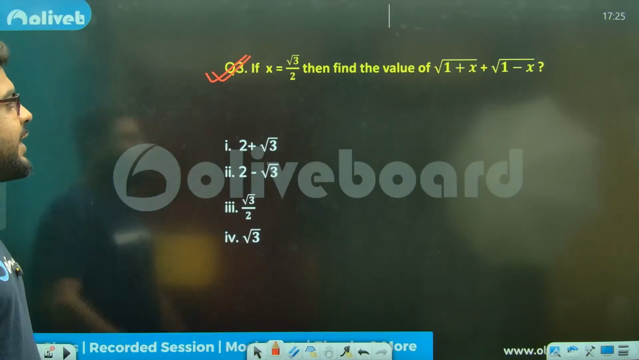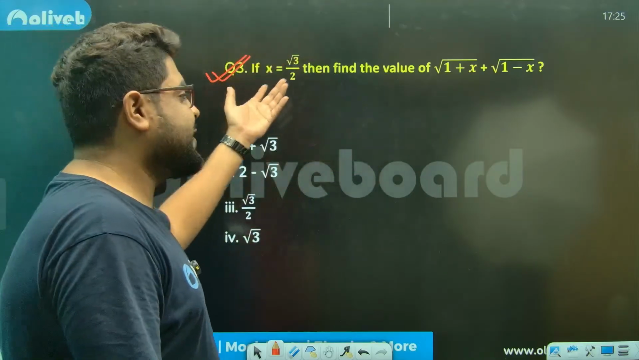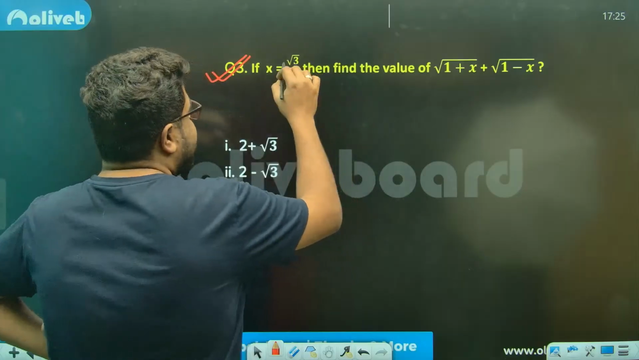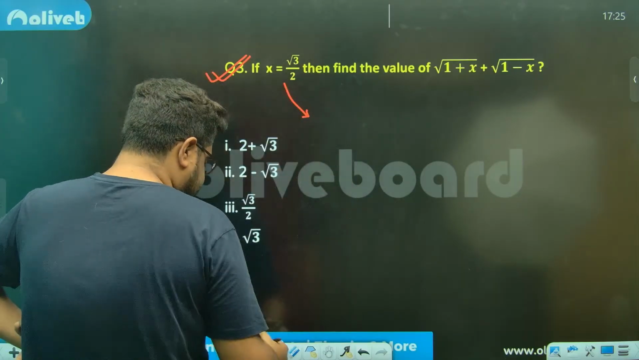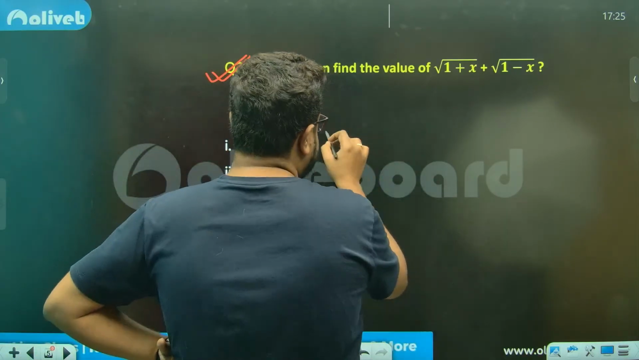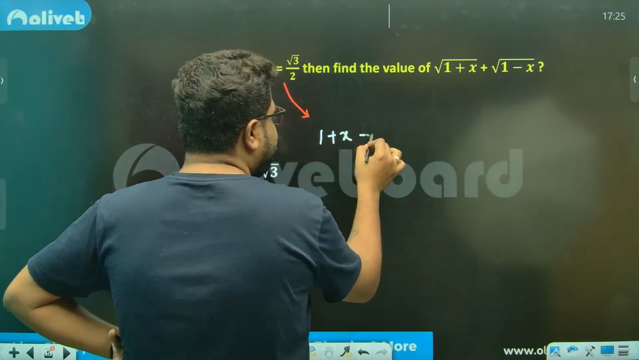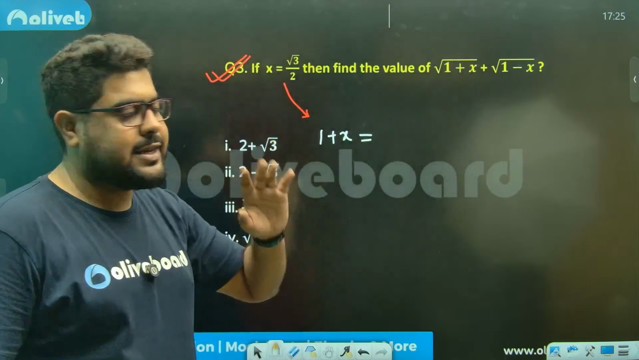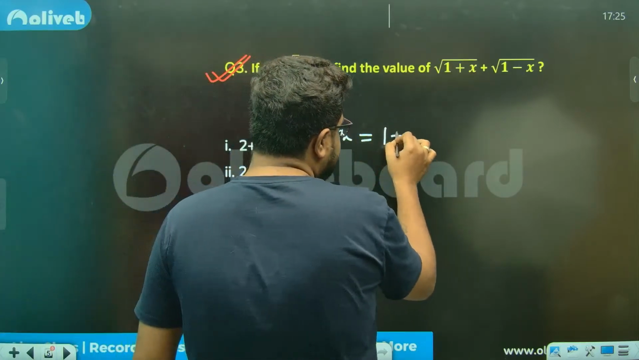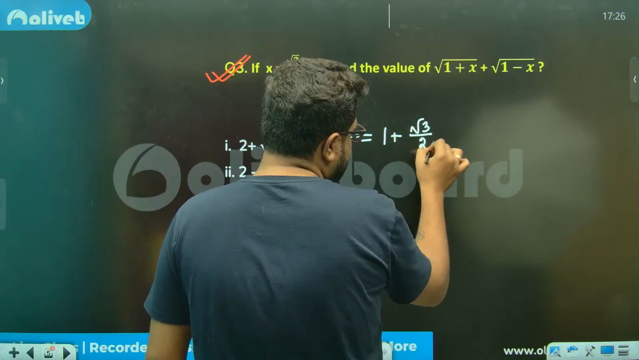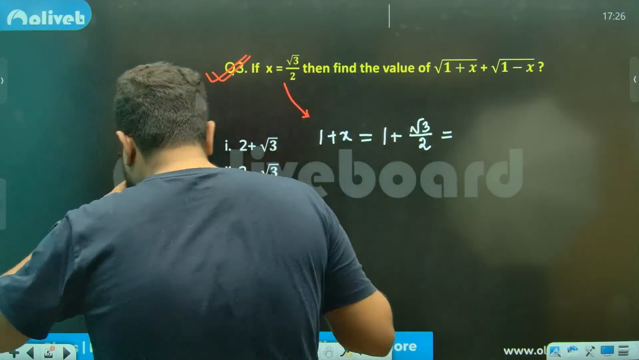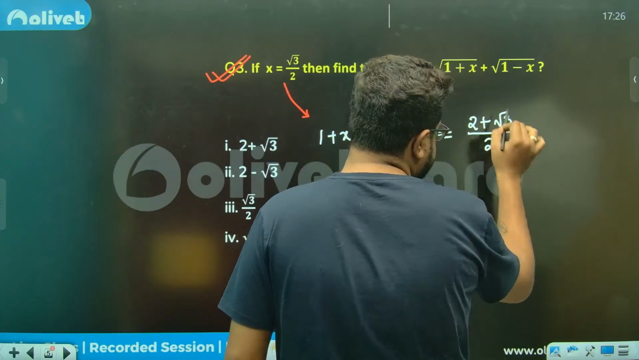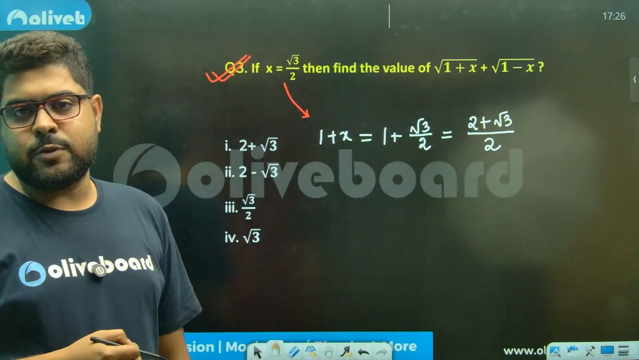If you have faced difficulty in this question in CGL, yes, in CGL maybe you get similar questions. Sir, please understand. X is this. So figure out 1 plus x, because if you figure out 1 plus x, then 1 minus x you will get automatically. Sir, that means 1 plus root 3 by 2. This gives you 2 plus root 3 by 2, sir.